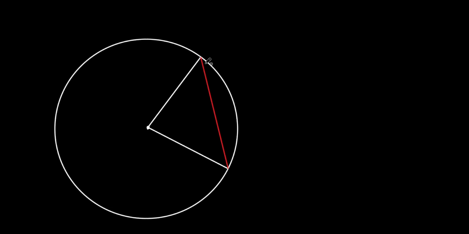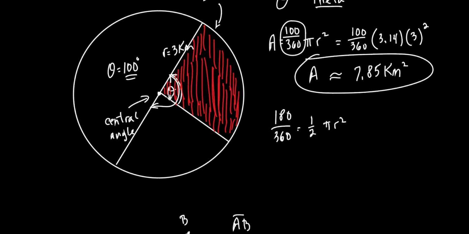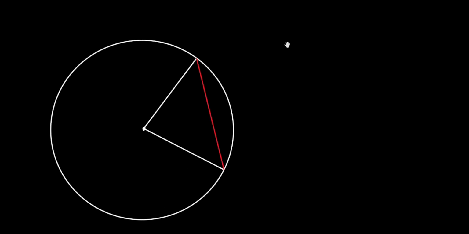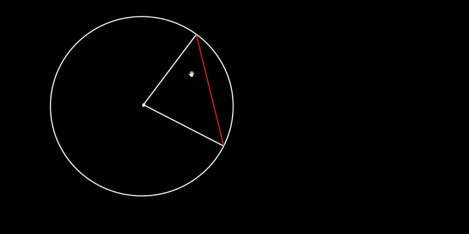But what's the segment of the circle? The segment of the circle is this part right here. We're not shading in the whole sector. Do you remember on this one? We shaded in that whole entire thing. Watch what we're shading in this time. We're only shading in from that line segment to the edge of the circle. So this part right here is what we're going to try to find the area of. That right there is the segment of the circle.